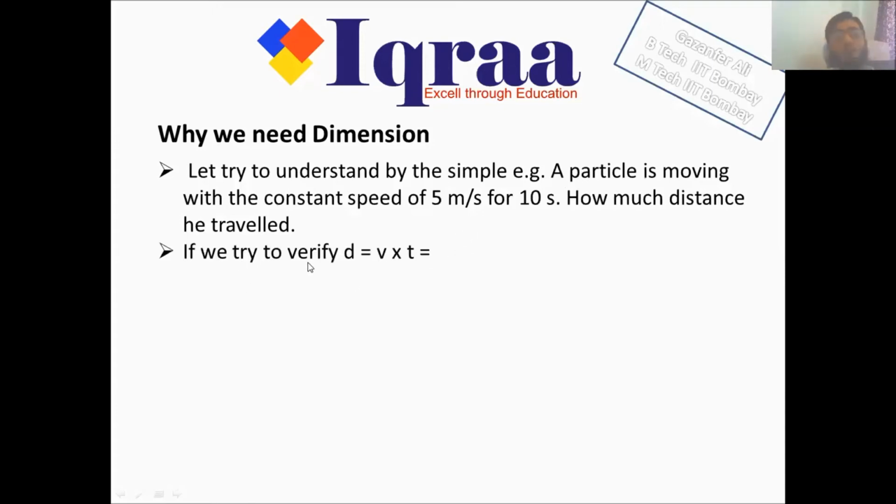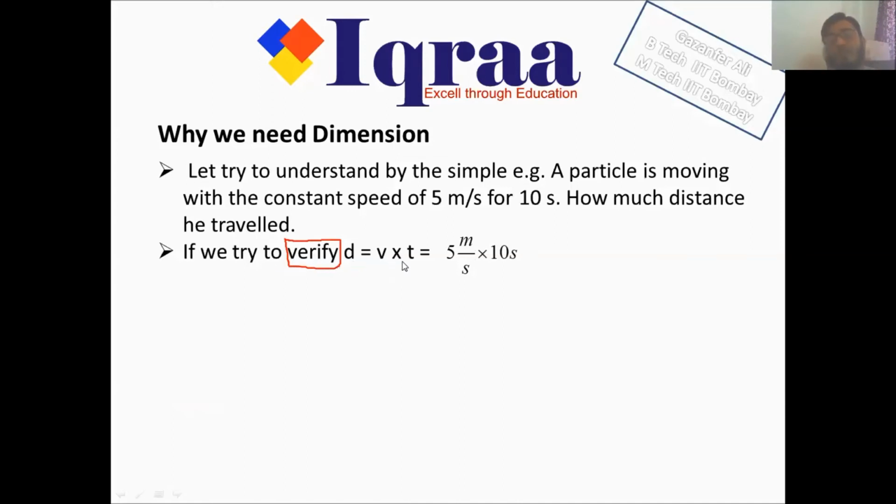If we try to verify d is equal to velocity into time, please try to understand what I am saying. I am emphasizing the word verify: d is equal to v into t. So for verification, velocity is 5 meters per second, and time is 10 seconds. Distance traveled will be in meters, right?